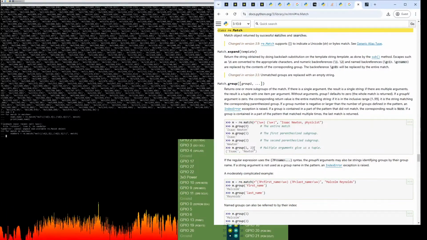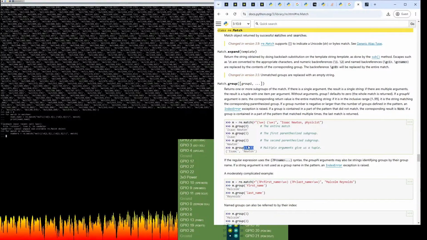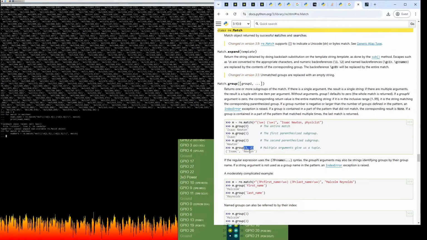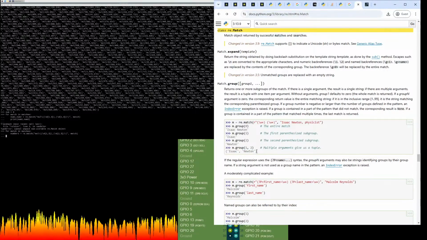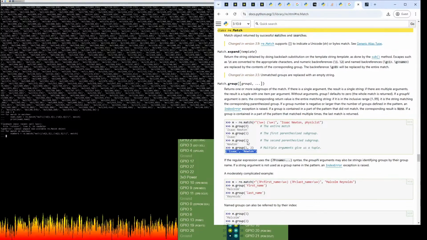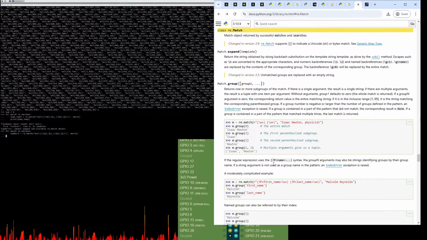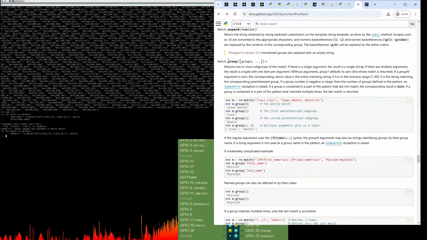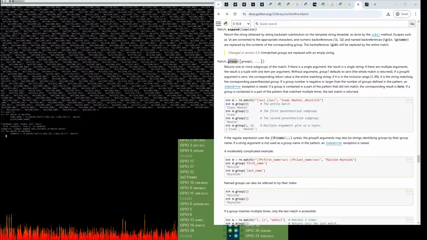Or, as it says right here, if you pass it multiple numbers, so let's say we've got 6 different positions, and you say I want 1, 3, and 5, it'll give you a tuple of those subgroups joined together. But what we care about is just accessing group 1 and 2, because group 0, actually here, we'll just take a look at it.